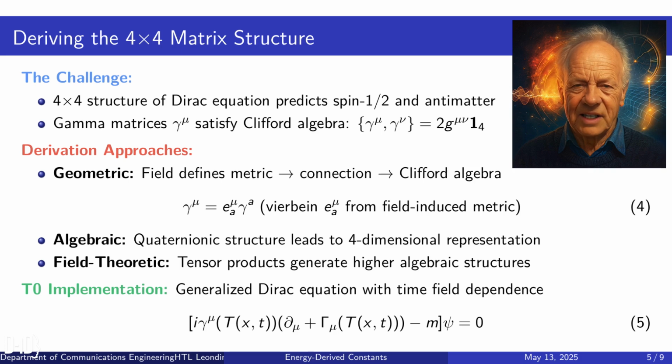One of our key challenges is deriving the 4x4 matrix structure of the Dirac equation. This structure naturally predicts particles with half-spin and antimatter through the gamma matrices that satisfy the Clifford algebra. We are exploring three promising approaches: a geometric approach where the field defines a metric leading to a Clifford algebra, an algebraic approach using quaternionic structure, and a field-theoretic approach where tensor products generate higher algebraic structures. In the T0 implementation, we have developed a generalized Dirac equation with time field dependence as shown here.